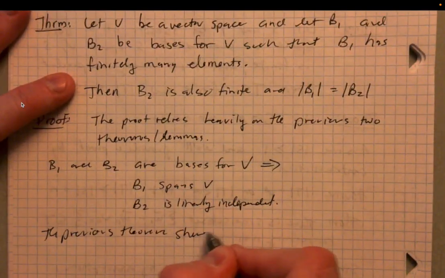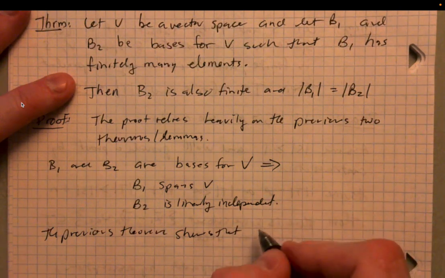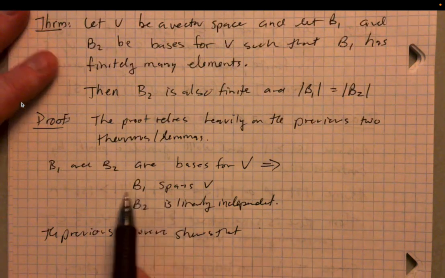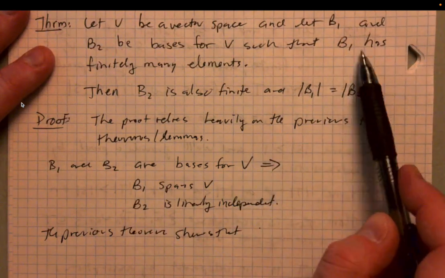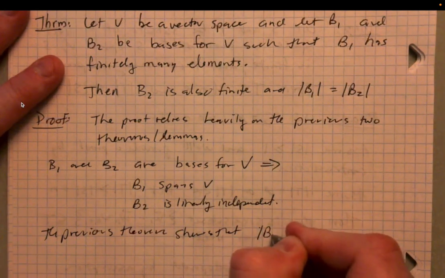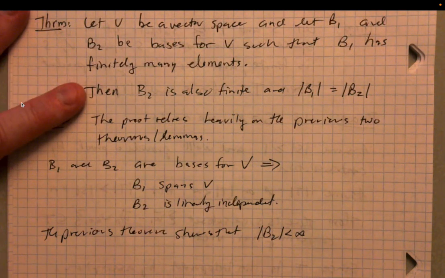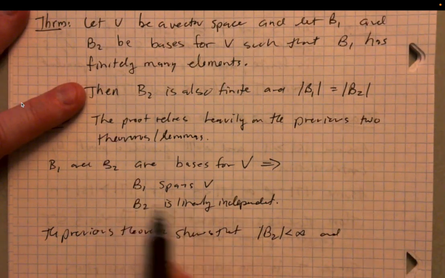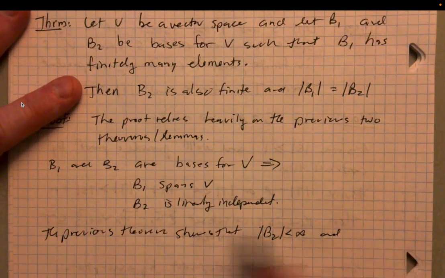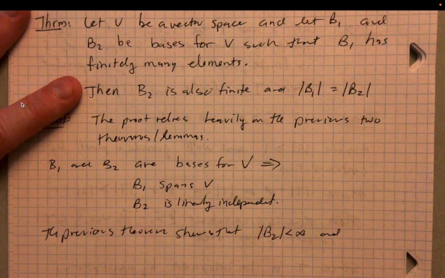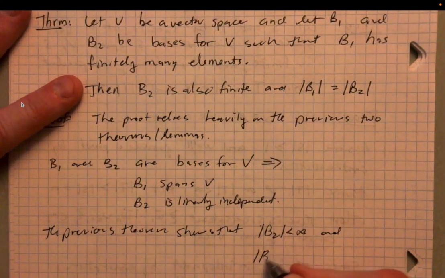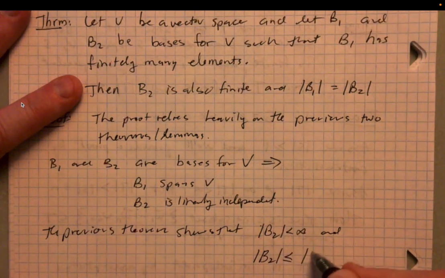shows that, because we know B1 is finite, well, that's one of our assumptions, B1 is finite. So the previous theorem shows that B2 is finite as well. And because all we're choosing to think about here is the linear independence of B2, B2 must be finite in size, and it can't have more elements than B1. So the size of B2 is less than or equal to the size of B1.